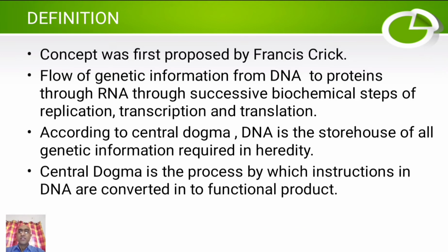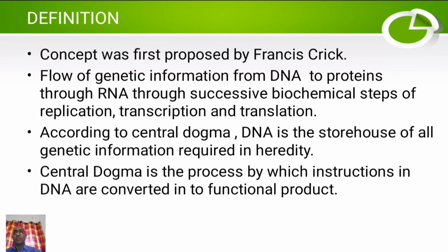According to this concept of central dogma, DNA is the storehouse of all genetic information required in heredity. So, what does this concept say? It says that the flow of genetic information from DNA to proteins occurs through various biochemical pathways. What are those? Replication, transcription and translation. So, central dogma is the process by which instructions in DNA are converted into functional products. What are functional products? Ultimately the proteins.